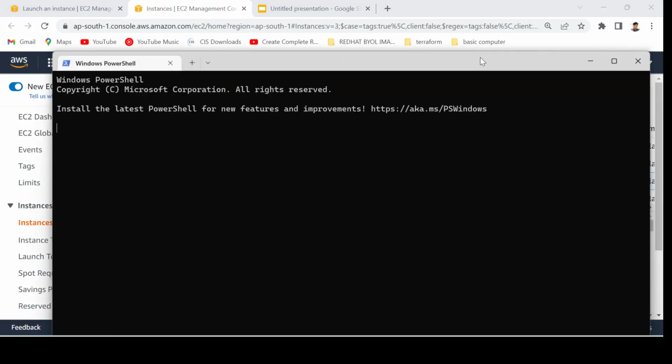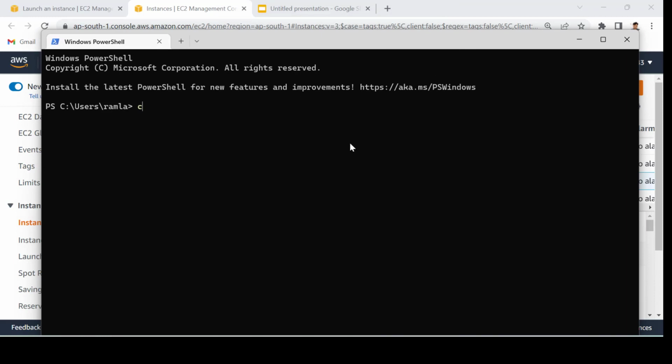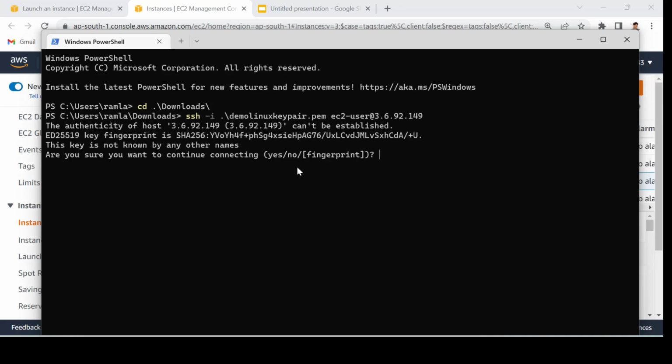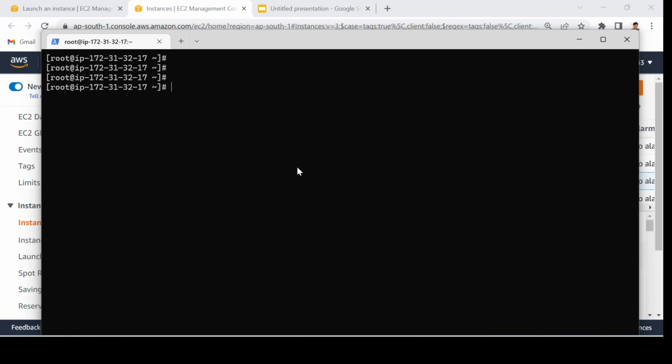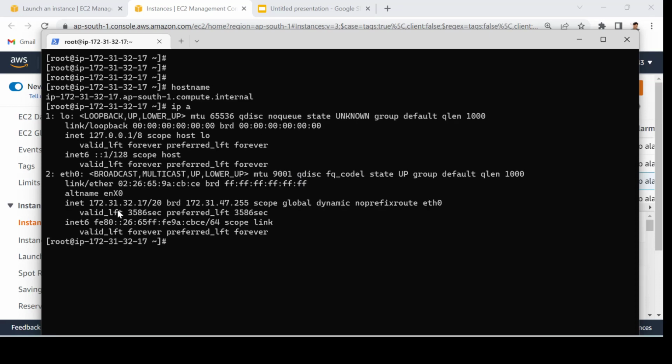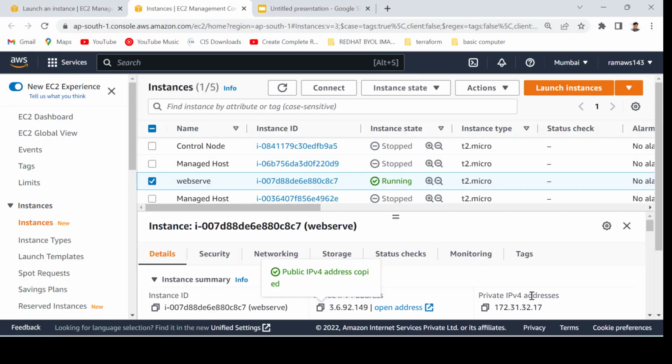I have opened PowerShell and downloaded my PEM key, that is the demo key file. By default it would have ec2-user at the IP address. Yes, it is asking to log in, and definitely we have logged in successfully, right? The host name shows the default private IP, 172.31.32.17. So that is the private IP, and that's all about the instance creation.